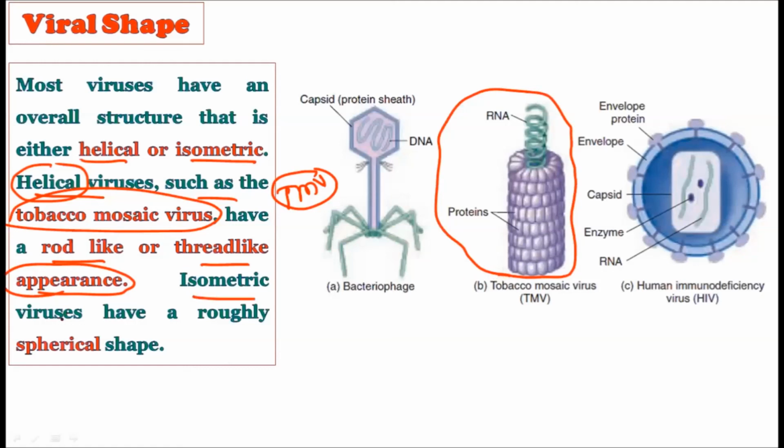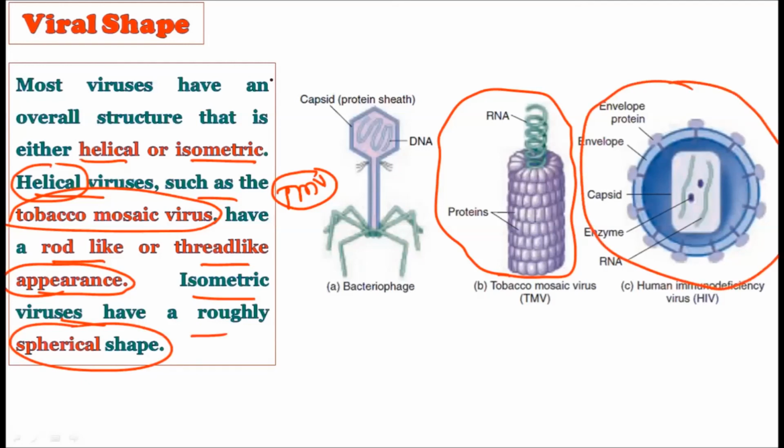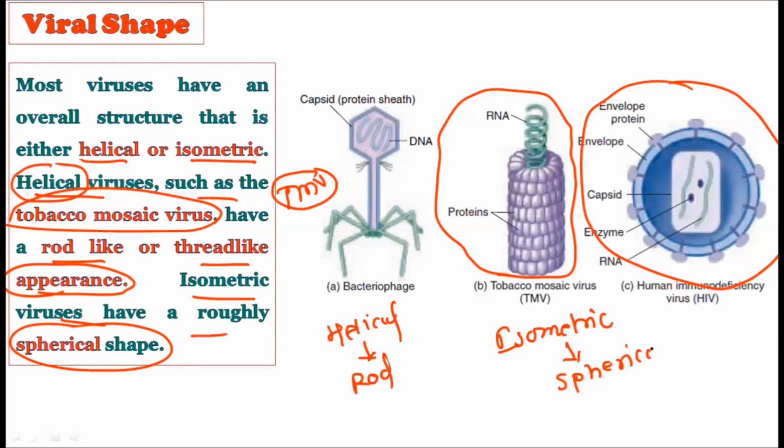Now, isometric viruses generally have a roughly spherical shape. You can observe in this isometric virus, it has a spherical shape. So generally, the shape of viruses can be helical or isometric. Generally, helical viruses have a rod-like structure, and isometric viruses have a spherical shape. The example for helical, rod-like viruses is the TMV virus, and for the isometric or spherical type of viruses it is the HIV virus.